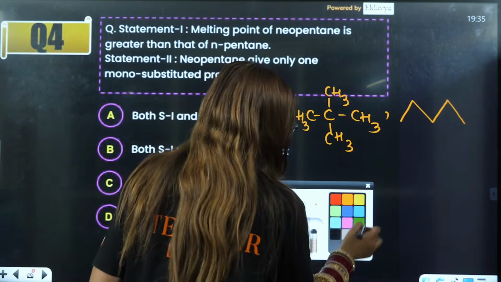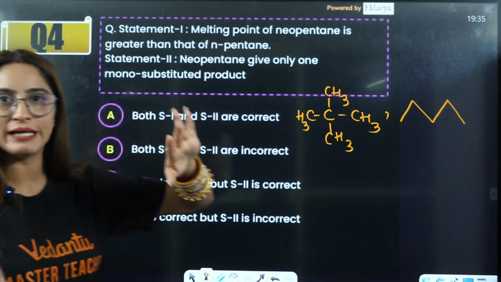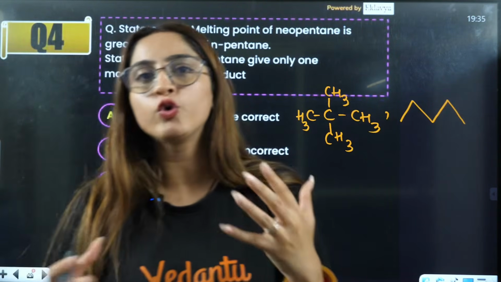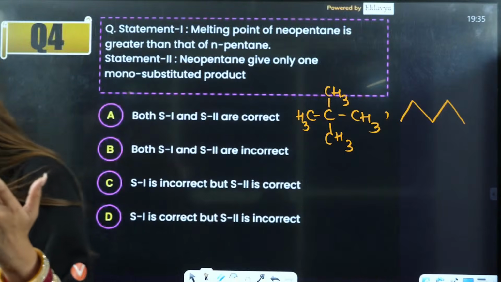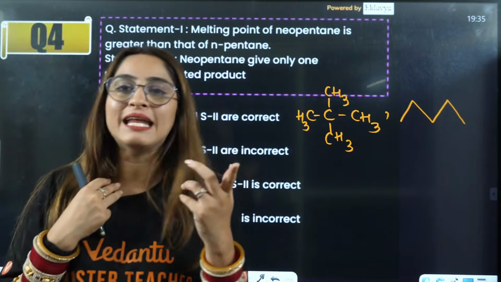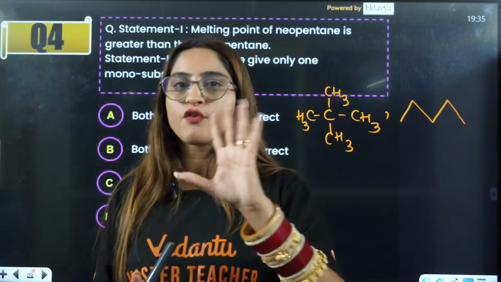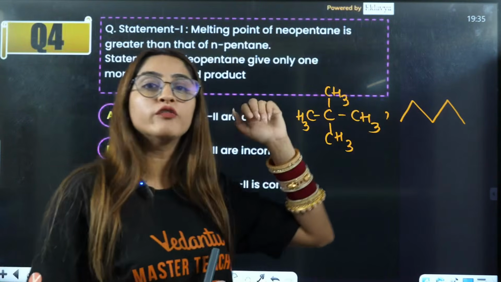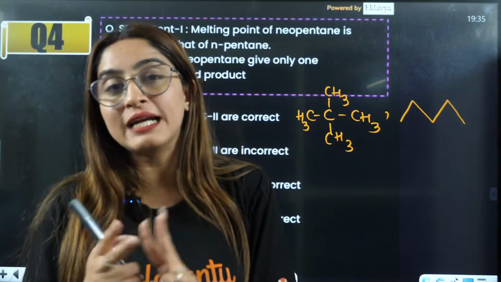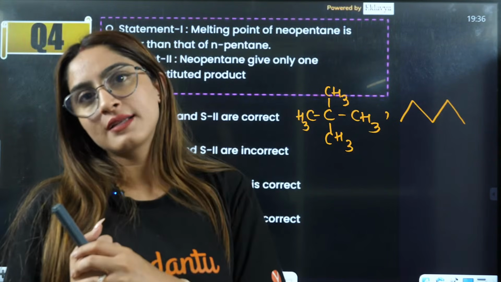Now, they are saying melting point of neopentane. Now tell me, how do we calculate the melting point? What is the criteria of melting point? I always tell you, first is force of attraction. But force of attraction here, both are van der Waals forces. So second criteria is branching, or you can say the symmetry.